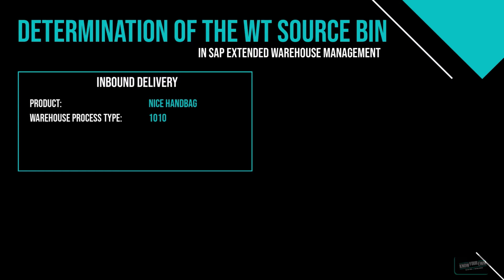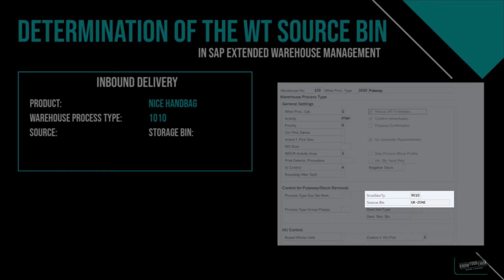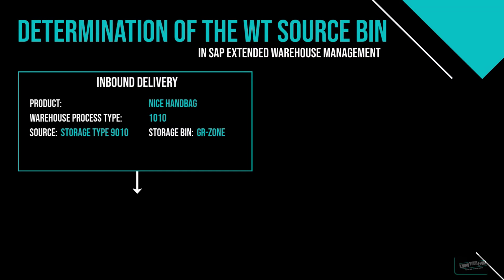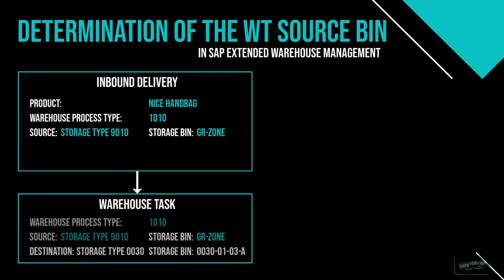And the warehouse process type contains the information about the source data. And in this example, the source storage type is 9010, and the source bin is the GR zone. If we now create a warehouse task for this specific product, the storage type and bin data is taken into the source data of the put-away warehouse task.